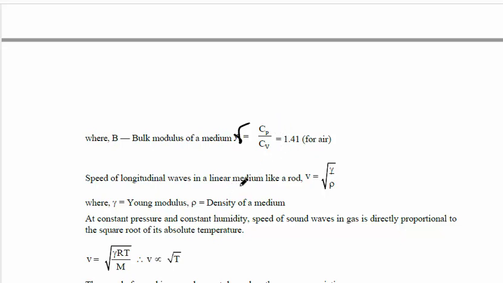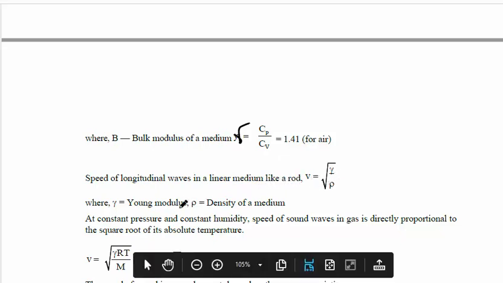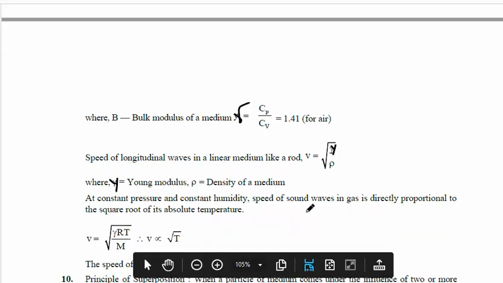So the velocity of longitudinal waves in a linear medium like a rod is v equal to root of Y by rho, where Y is Young's modulus and rho is the density of the medium.